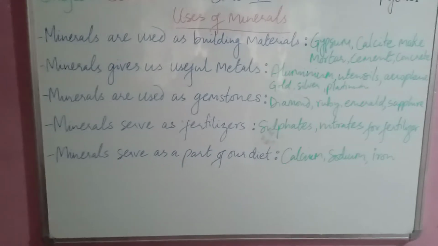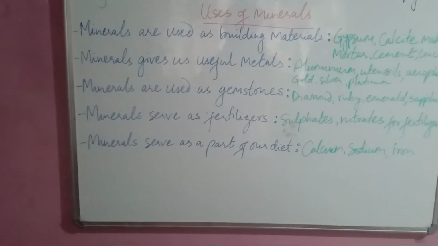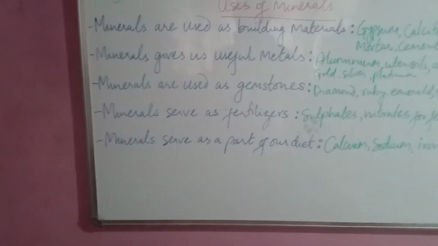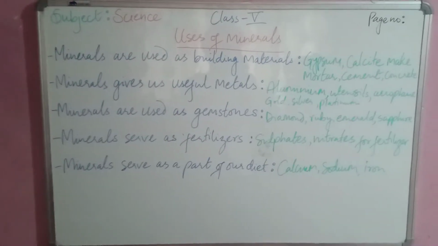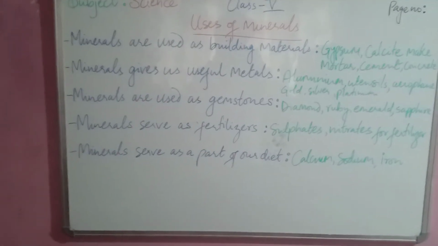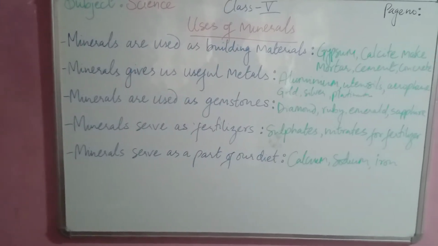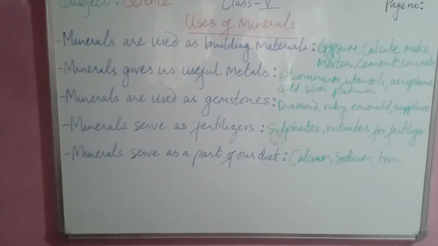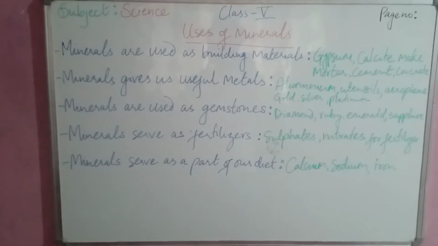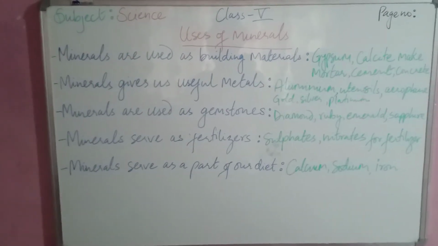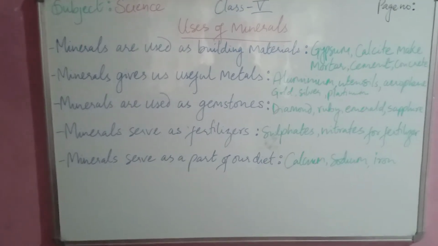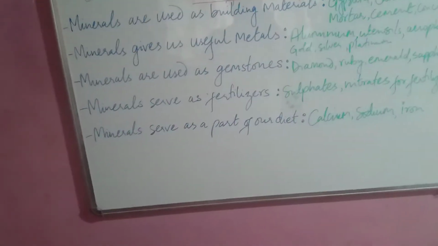So basically, these metals are useful in making utensils. You know that, right? Then we have machine parts, electric wires, aluminium.